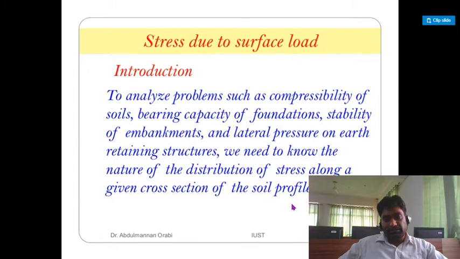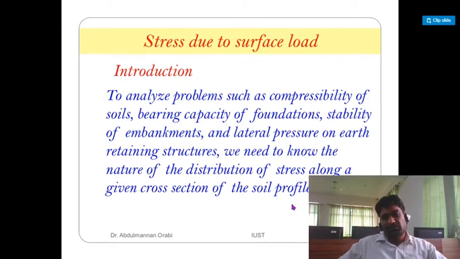basic knowledge of these chapters, like how consolidation parameters are determined, av, mv, how the settlement delta H is determined with the consolidation properties, how the consolidation test is carried out, and how the coefficient of consolidation and other such things are determined. You might have solved several numerical problems. These things are related to the field application part: how the bearing capacity of foundation and stability of embankment are determined, and how you determine the lateral pressure on the earth retaining structure.